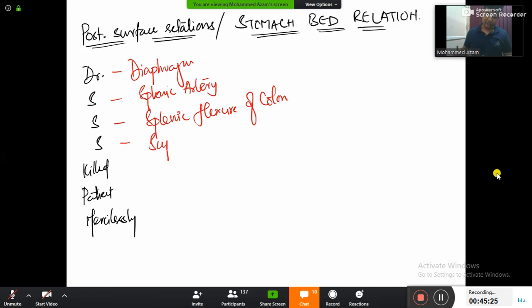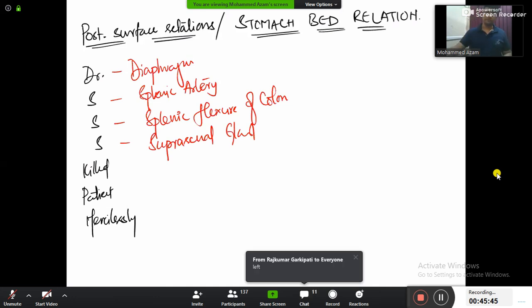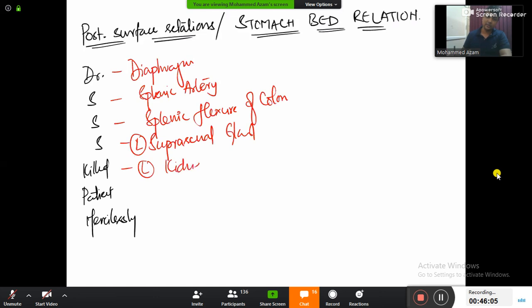And one more S here stands for the suprarenal gland. Okay. Suprarenal gland means adrenal gland. Adrenal gland is also present behind the stomach. अच्छा जी. अच्छा कौन सा वाला adrenal gland? Is it the right or left? Right suprarenal or left suprarenal? I don't know why you people are thinking for so long. Definitely it will be the left. We are learning what? Posterior surface relations of stomach. Stomach के पीछे. And यार stomach कहाँ पर है? Left में है. तो stomach के पीछे क्या होगा? Left suprarenal gland होगा. And not only that, there will be kidney. Left kidney will be present behind the stomach.